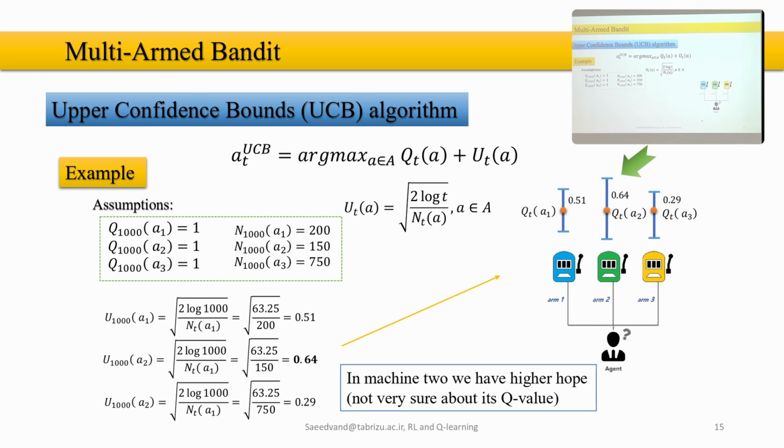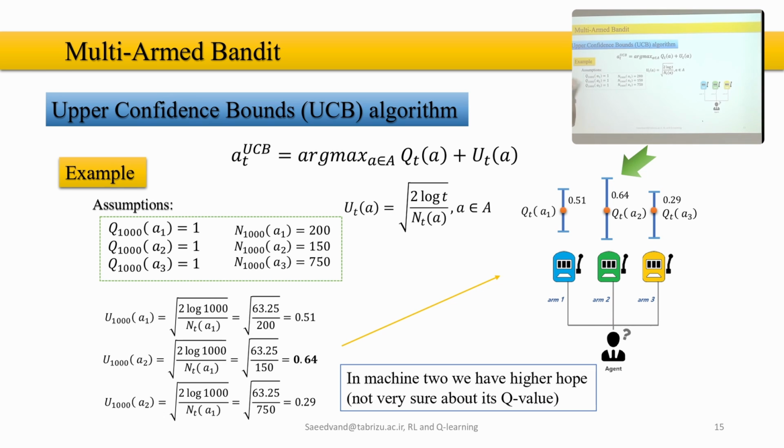For UCB, we have an example here. In this example, let's assume we have 3 machines, machine 1, 2, 3, and the Q values of the machines are initially 1. What does it mean? It means the value of playing each one of these is equal to 1.